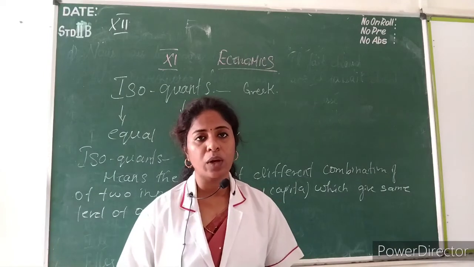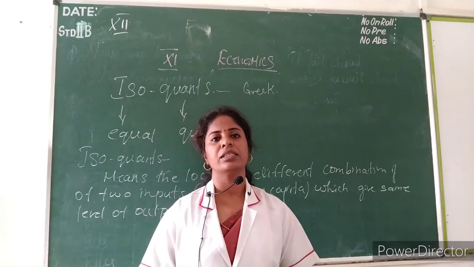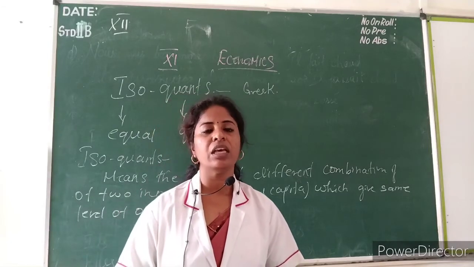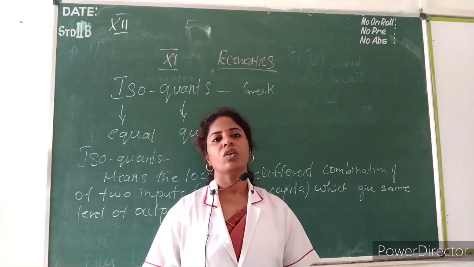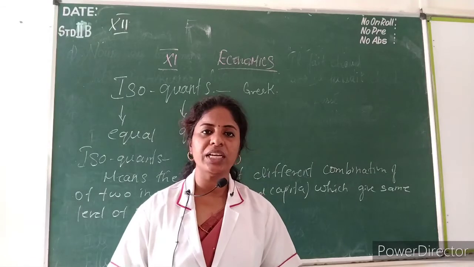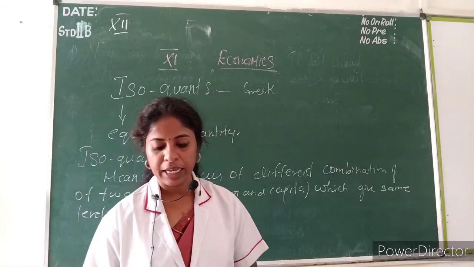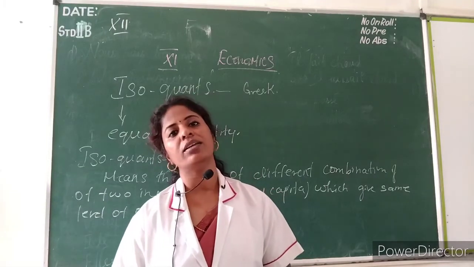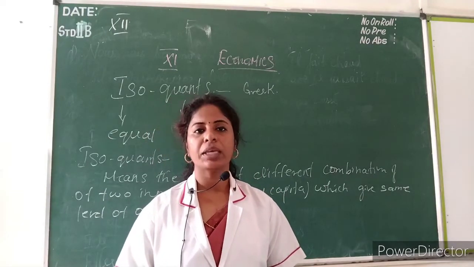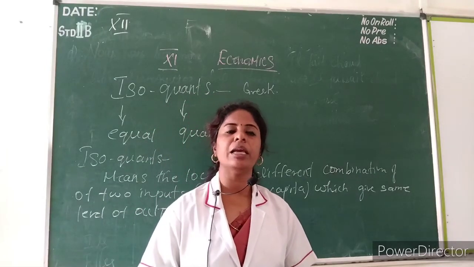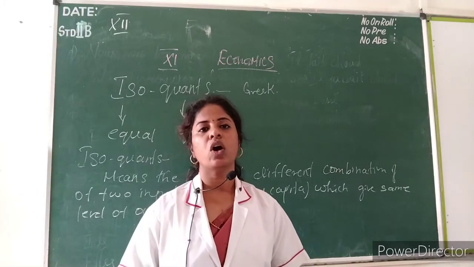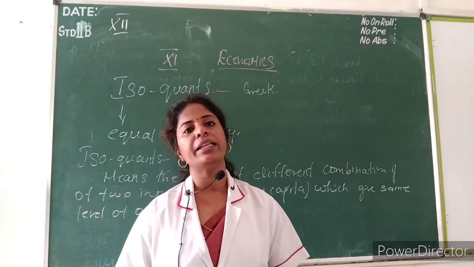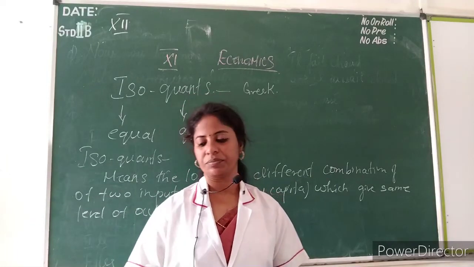In order to get one commodity, they are sacrificing another commodity. So if you need additional labor, you have to sacrifice your capital. Capital decreases and labor increases. So your isoquant also starts from the left and ends to the right.